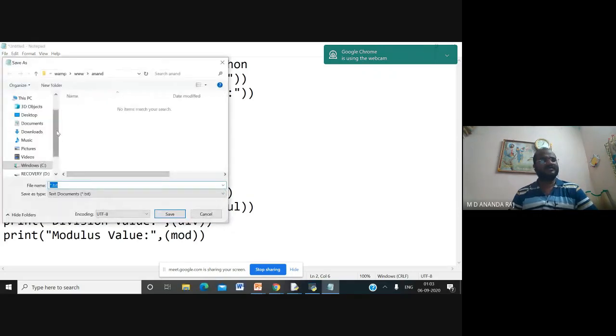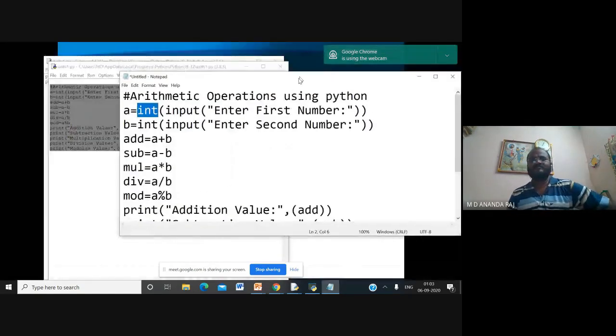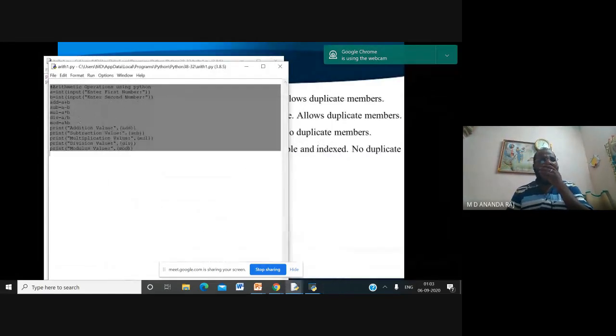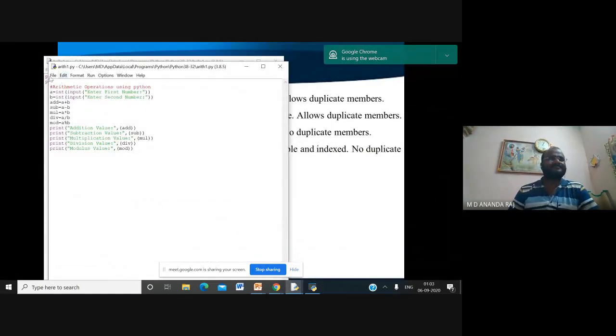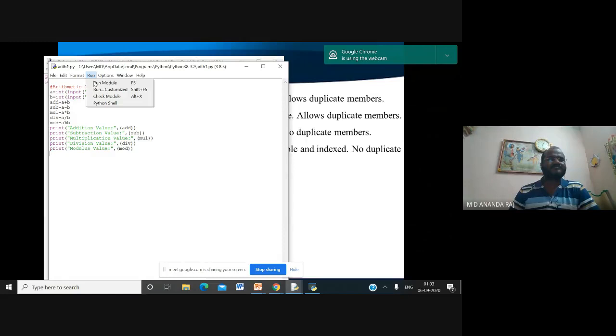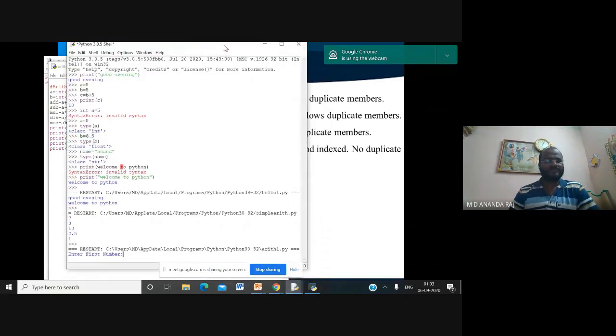You can save it here. It is already here, so arith1.py. So what you have to do is just save it and go to the run option, run module. So you can see the output.